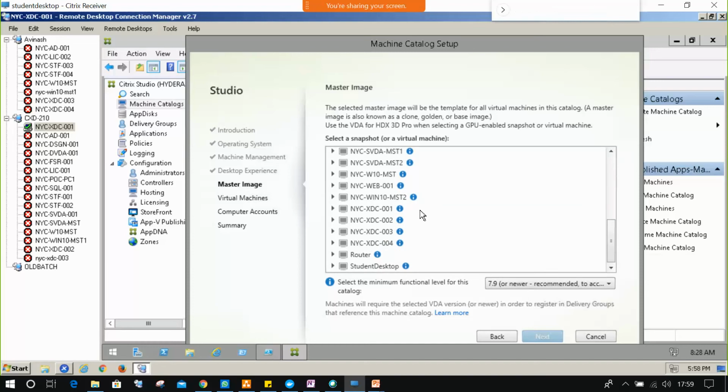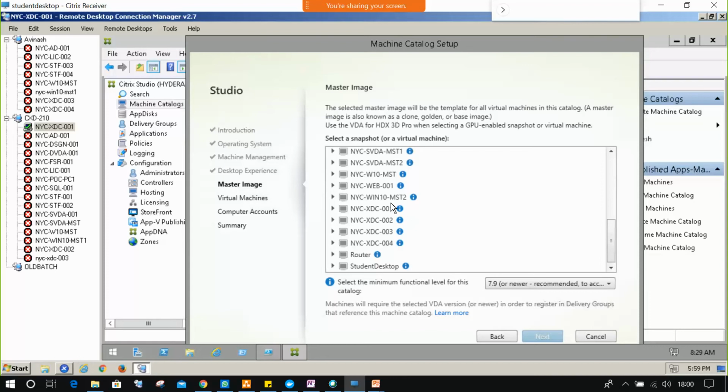Which one is correct? Where is your master image? Your master image is not showing, right? Yep, that's correct. So in MCS, okay, we can use a snapshot or virtual machine, but we cannot use a template. We can use a snapshot or virtual machine directly.